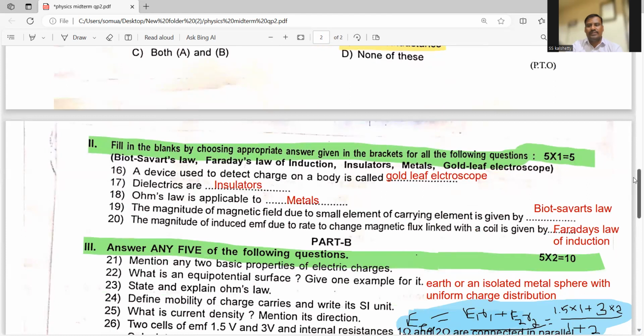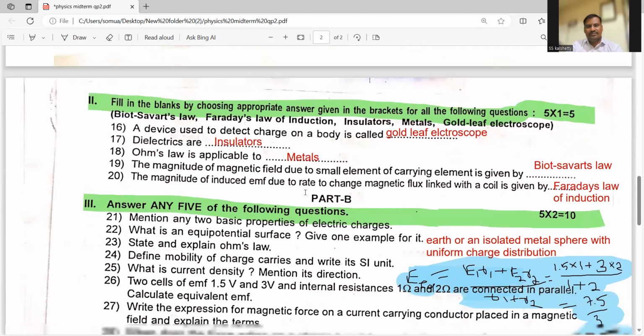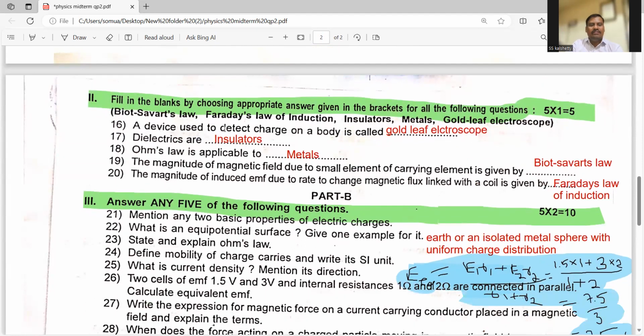One more part is there, 5 marks questions are there. This 5 marks will come for everyone. So now see. A device used to detect charge on a body is called what? Gold leaf electroscope, or simply electroscope, right? Dielectrics are non-conducting materials, meaning these are insulators. Dielectrics are what? The dielectrics are the insulators.